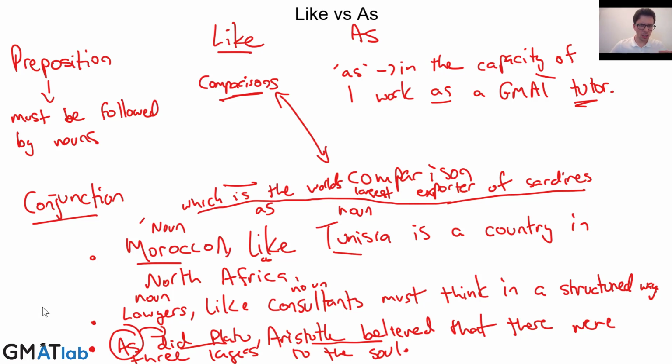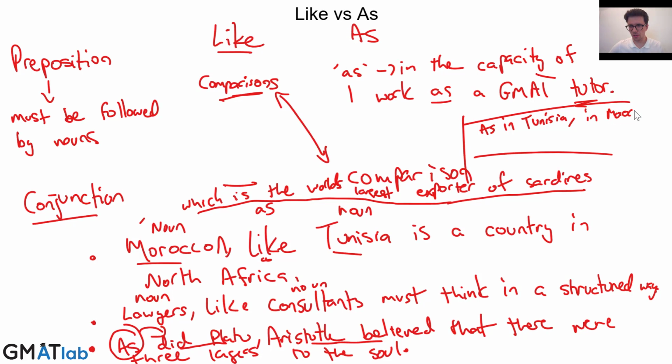Now, in the article on gmatlab.com, you'll see other examples of the use of as. It's rare enough, but it has happened on official GMAT questions that you'll see as followed by a preposition. So we might get something, let's go just up here, we'll make a little bit of space. We'll say as in Tunisia, in Morocco, something, something, something. That's when we need to use as there too, because we're talking about in.